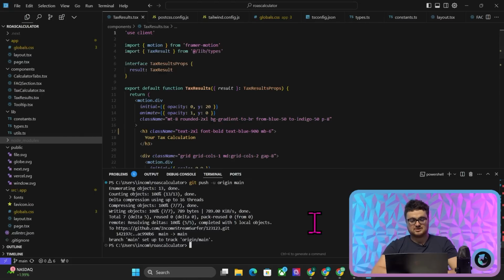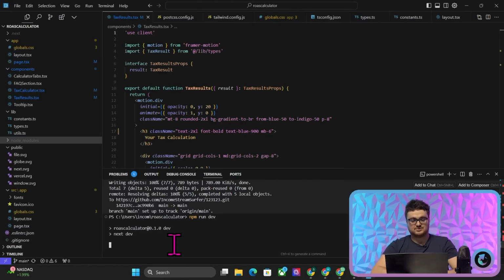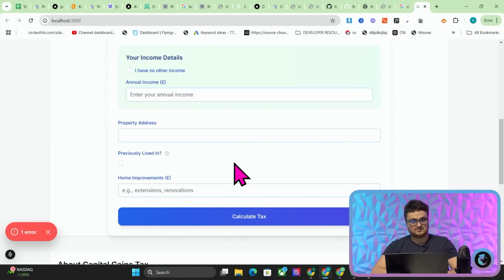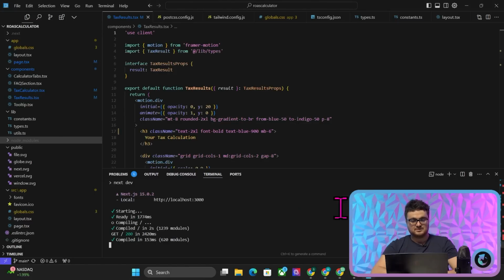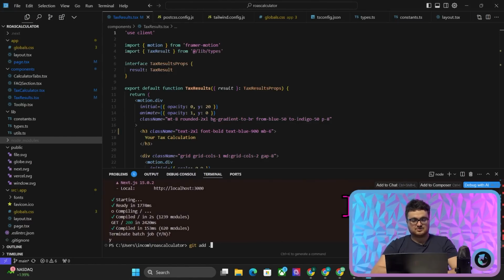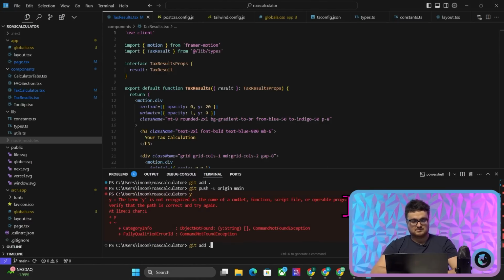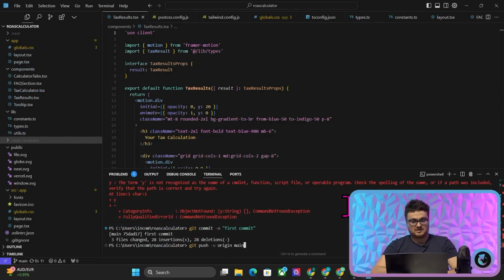So I'll press accept here, and then I'll do npm run dev just to see what it looks like, because if it looks completely trash, I'll probably still post it. Okay, so actually it looks fine. Nice, it doesn't look bad at all. So now we'll cancel that, and then I'll do git add dot, git push, oh no, sorry, git commit, first commit, blah, blah, blah, and then git push.